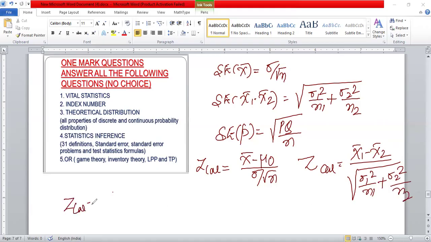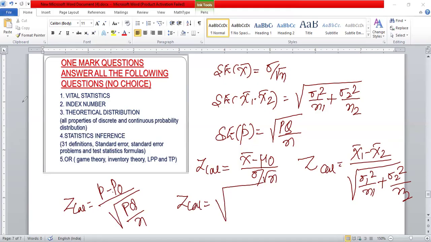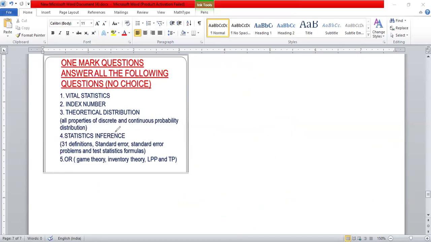Z calculated for the third test is small p minus capital P naught divided by root of pq by n. This is the first three test statistics. The fourth is small p1 minus small p2 divided by the square root of pq times 1 over n1 plus 1 over n2. These are the test statistics formulas. You should remember them compulsorily. So that is statistical inference.